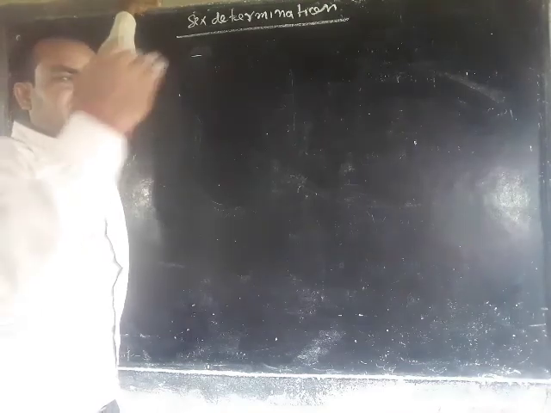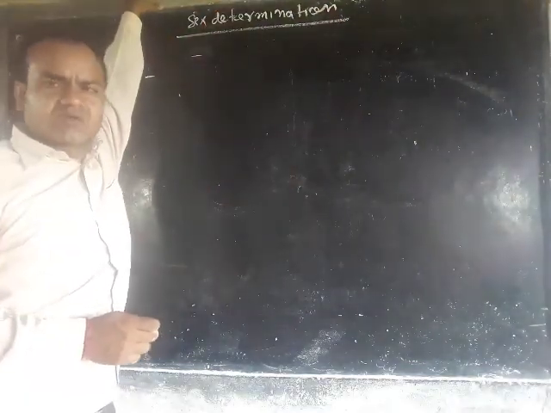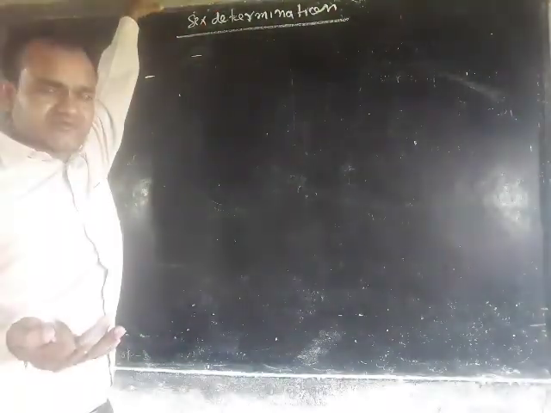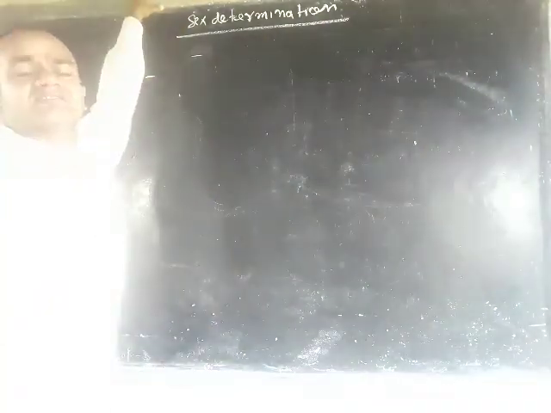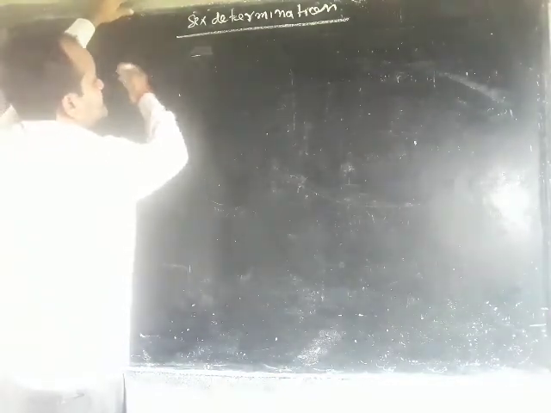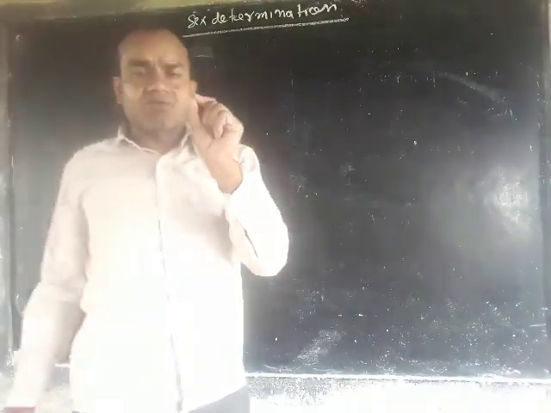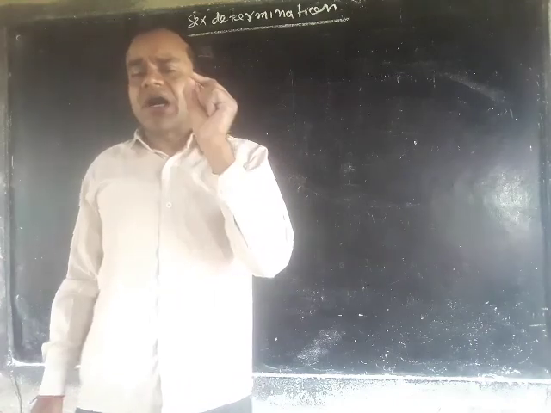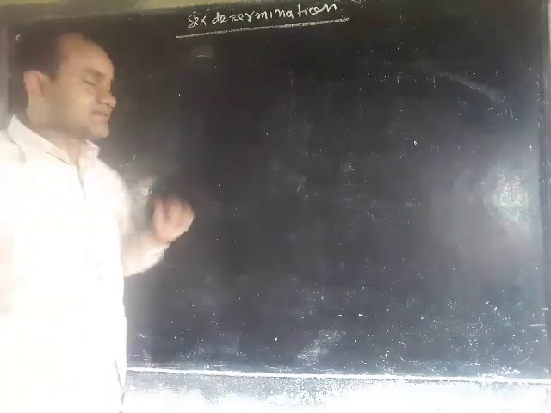In the case of sex determination, the type of chromosome which determines the sex of a person is known as sex chromosome. You know that in human beings, 46 chromosomes are present in a cell.